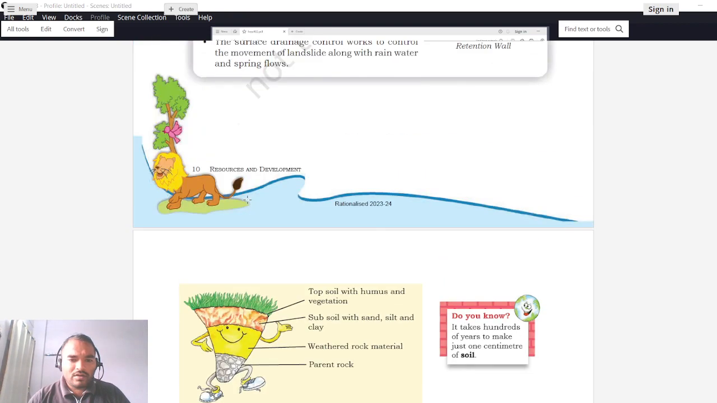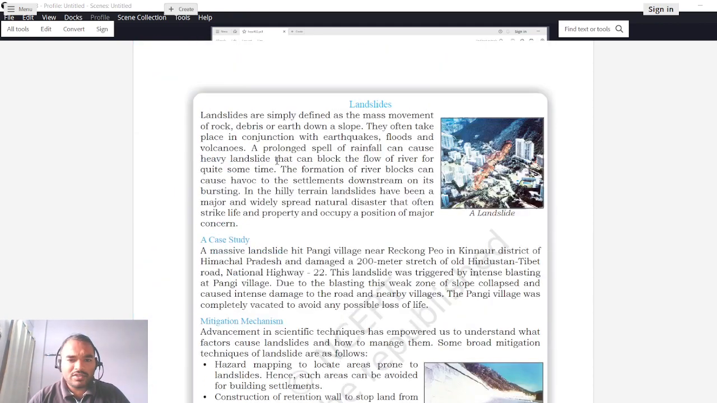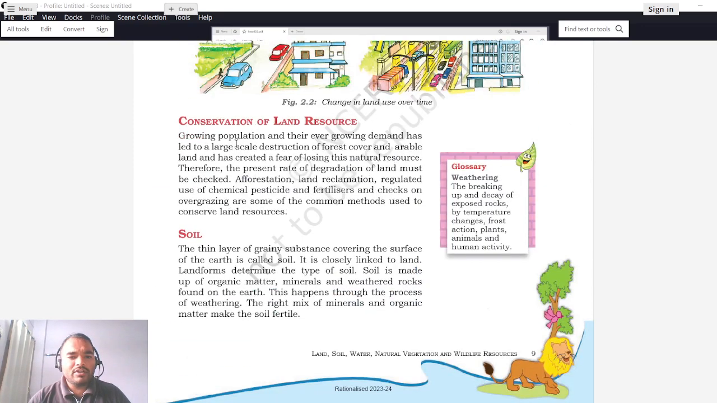Okay, so now moving to the previous page. In the previous lecture we have seen that continuous or extensive use of land can cause various effects. Afforestation and land reclamation, sorry, these were not the effects, these are rather the precautions, like what should be done to prevent land resources from depleting.